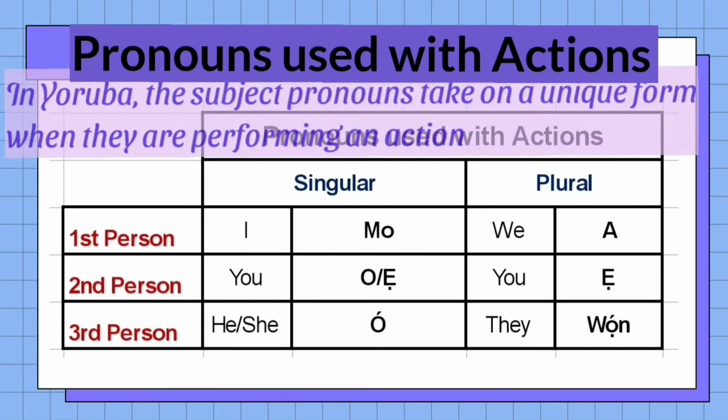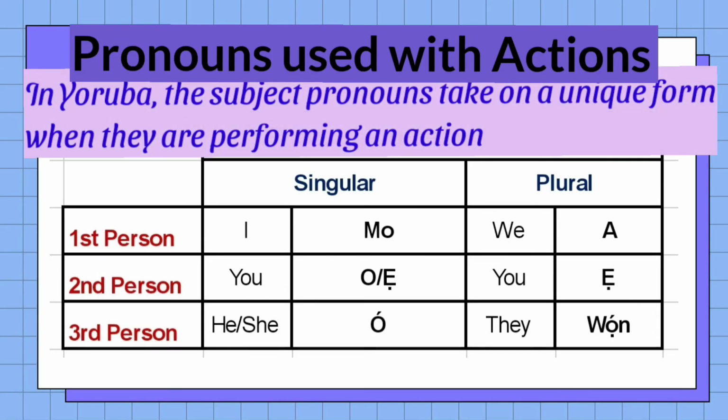In the Yoruba language, pronouns that are used with actions are peculiar. The subject pronouns take on a unique form when they are performing an action. So in the first person singular, I is mo, so I am going, mo nlọ. The second person singular, you, is o, or in the respect form, ẹ. The third person singular, he or she, is ó. The first person plural, we, is a. The second person plural, you, is ẹ. The third person plural, they, is wọ́n.